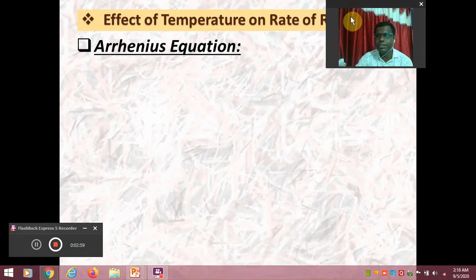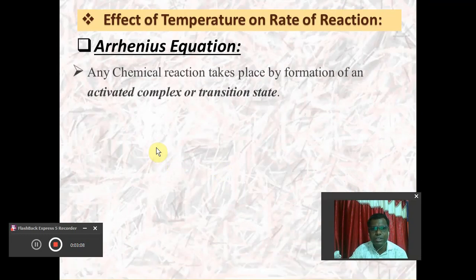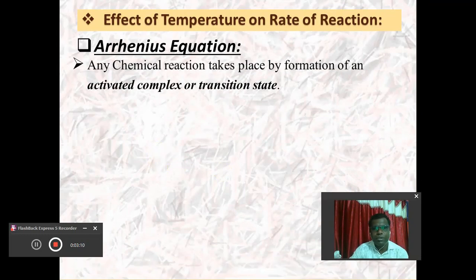What is the Arrhenius equation? What are the assumptions or observations given by the Arrhenius equation? Actually, Arrhenius is the name of a scientist. According to Arrhenius, any chemical reaction always takes place by the formation of some intermediate that we call the activated complex or the transition state. What the activated complex or transition state is, we will discuss later on. But whenever any reactant gets converted into product, it always takes place through the formation of an activated complex, also called a transition state.